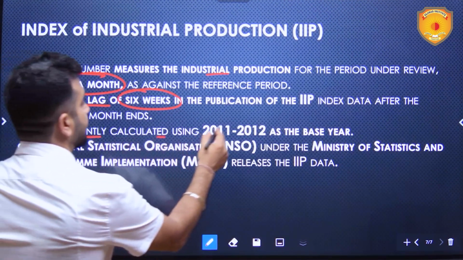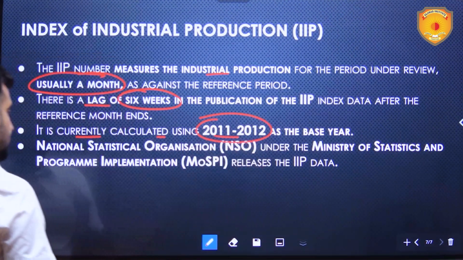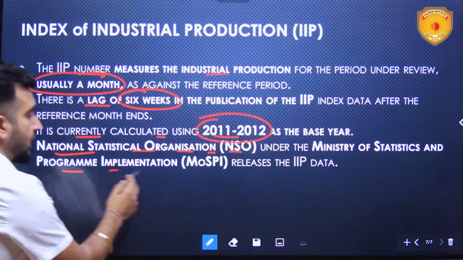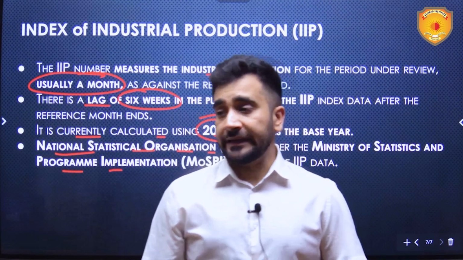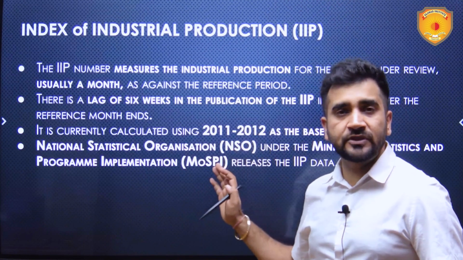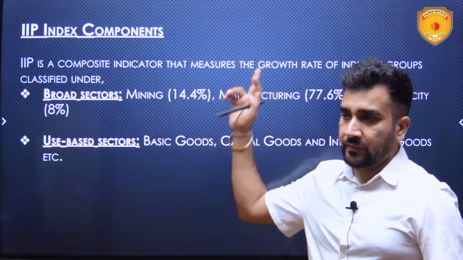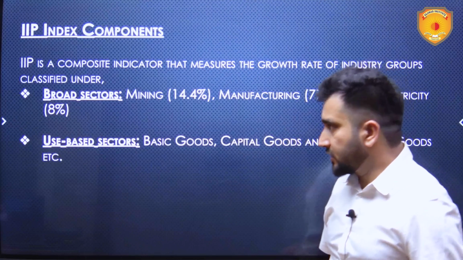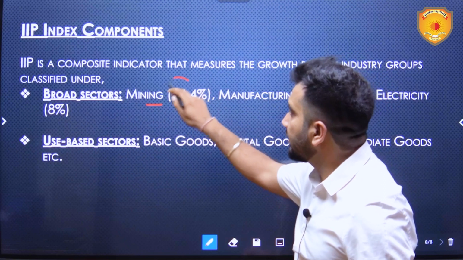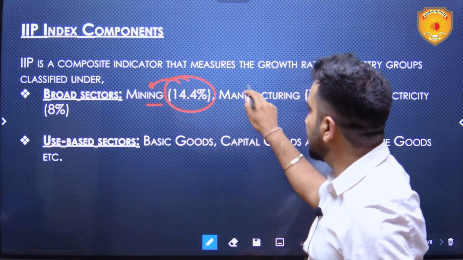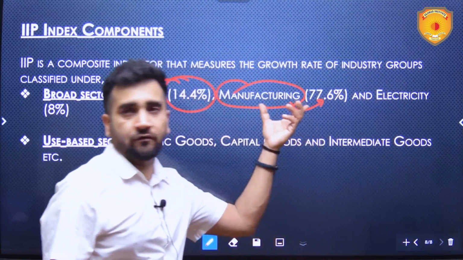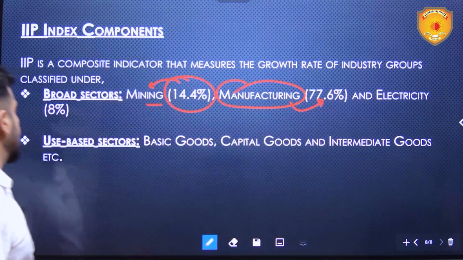It is currently calculated using 2011-12 as the base year. The National Statistical Organization, NSO, which is under the Ministry of Statistics and Programme Implementation, releases the IIP data. So key facts about IIP can be asked in prelims. You should be knowing them. IIP index components, broad sectors: mining is given a weightage of 14.4%, manufacturing 77.66%, the highest weightage, and electricity generation is 8%.